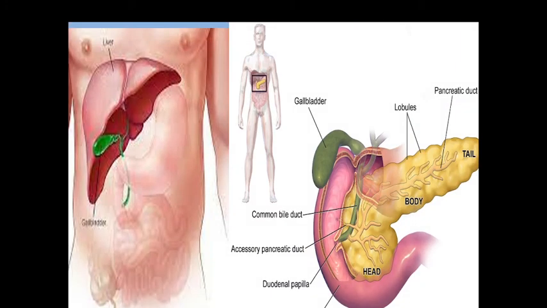This is all about our digestive system. Now there are different glands. I will tell you about salivary glands, liver, and the pancreas. This is the liver, which is present just below the diaphragm. Here is the diaphragm, and below the diaphragm there is the liver. Actually, the liver forms bile, which is stored in the gallbladder, and the bile contains substances for the digestion of fats. It actually emulsifies the fat.